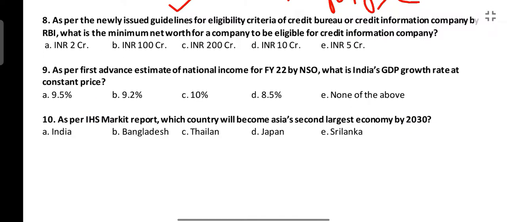Next is, as per the newly issued guidelines for eligibility criteria of Credit Bureau or Credit Information Company by RBI, what is the minimum net worth for a company to be eligible for Credit Information Company? Options are 2 crore, 100 crore, 200 crore, 10 crore, 5 crore. The correct answer is that minimum net worth should be 2 crore and they should have at least 3 years of experience in this field. That can be applied for being a credit information company.